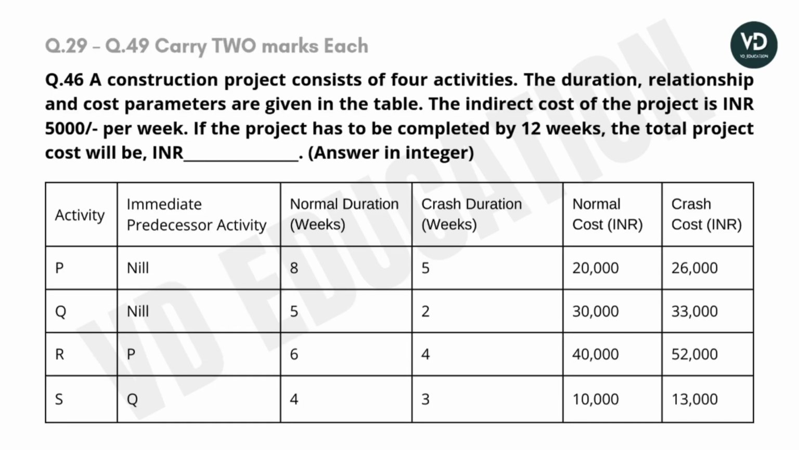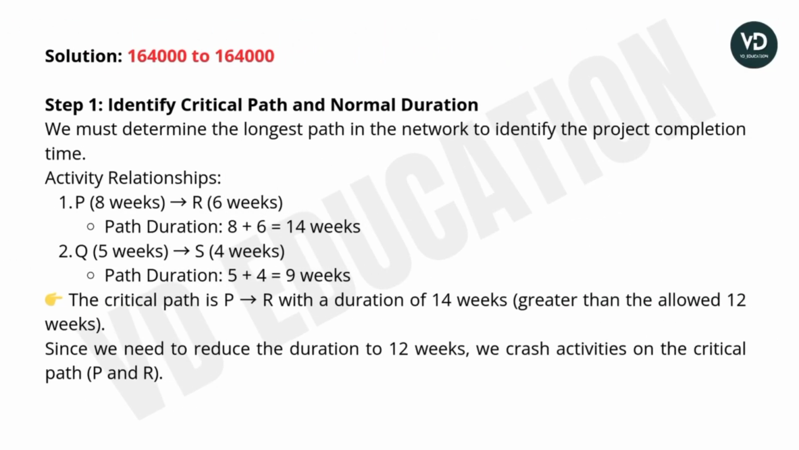Question number 46. A construction project consists of 4 activities. The duration, relationship and the cost parameter are given in the table. The indirect cost of the project is INR 5,000 per week. If the project is completed by 12 weeks, the total project cost will be INR dash. Answer in integer. So let's discuss the solution.